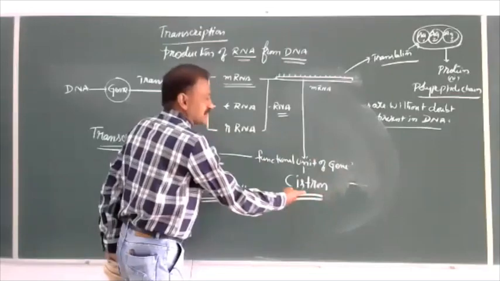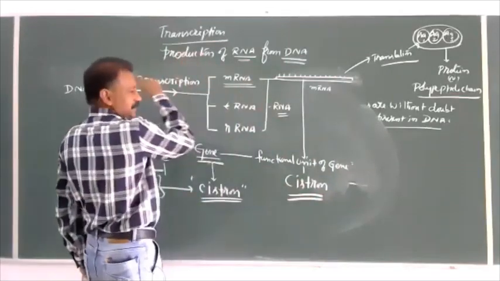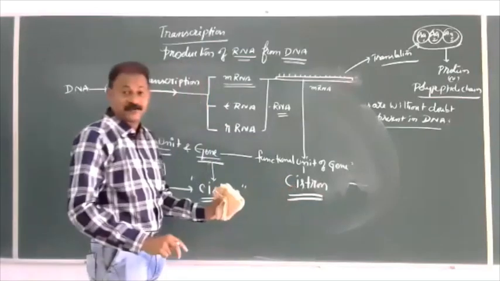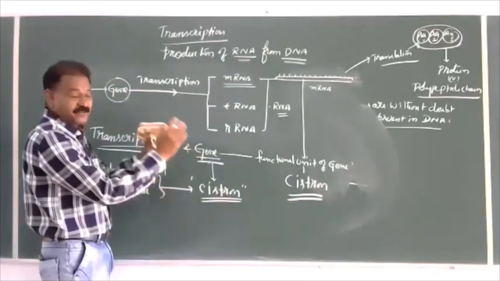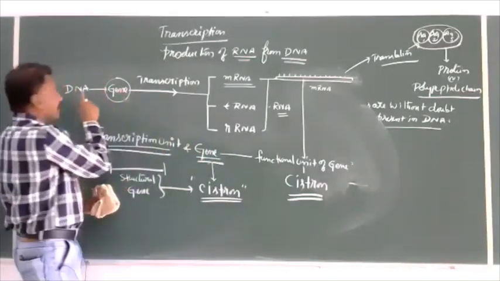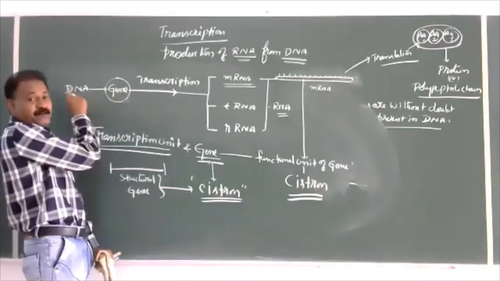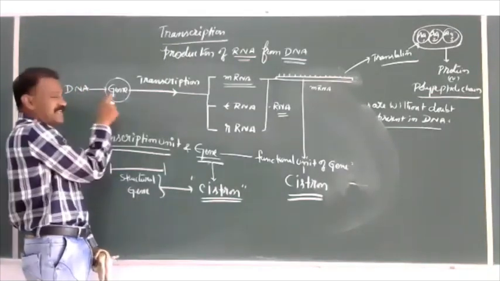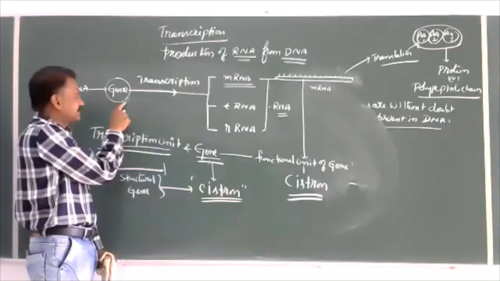All the cistrons are present in genes, but all the genes are not cistrons. Again, the same type of methodology here, the same situation. Genes are present in DNA, but all the DNA is not acting as gene. So some part of the DNA acts as gene, one concept.